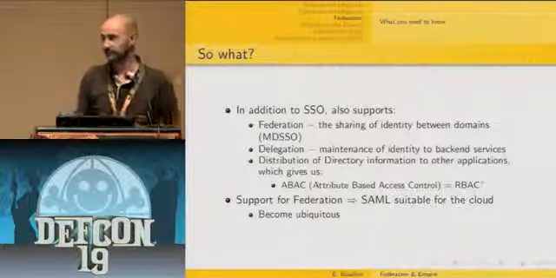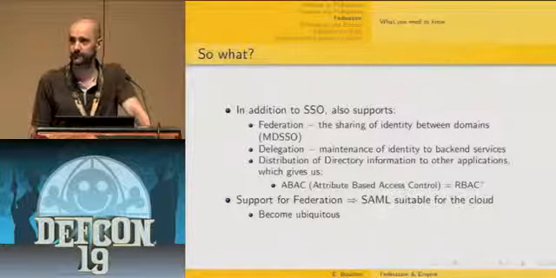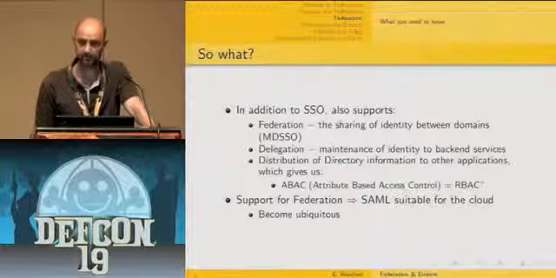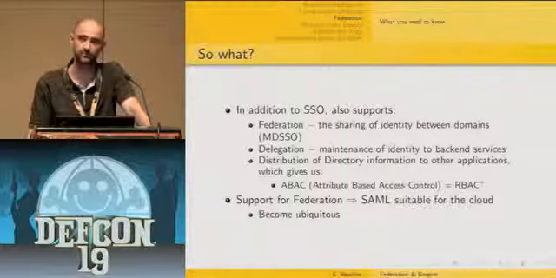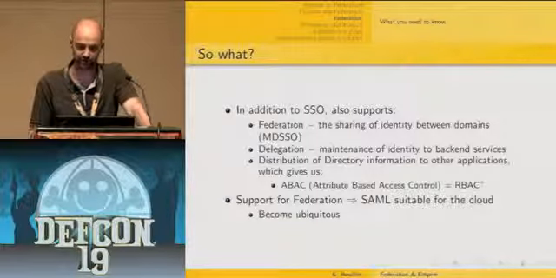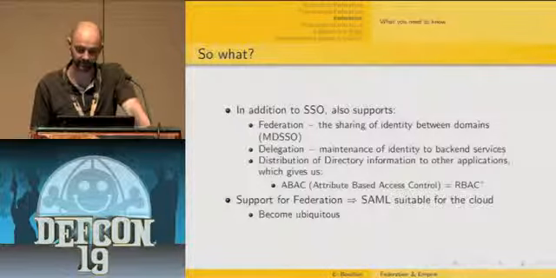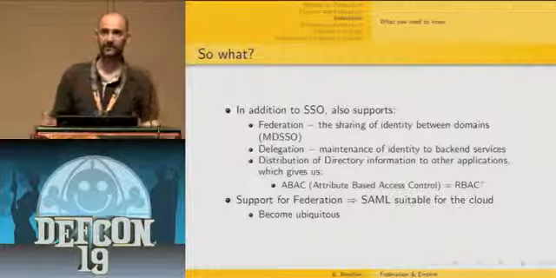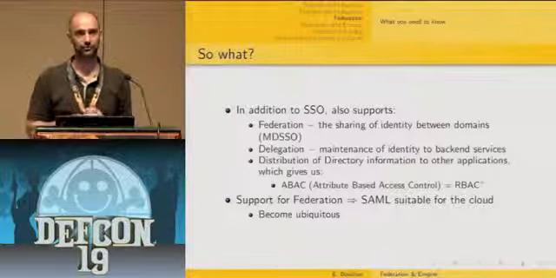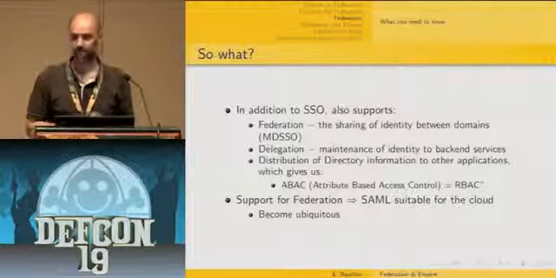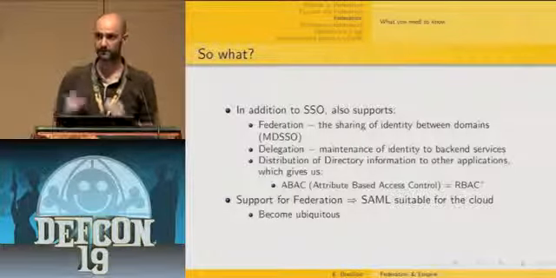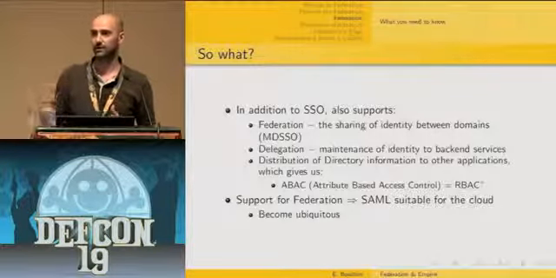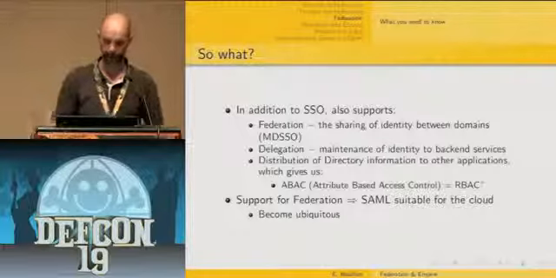The main idea is that it supports federation, that is the sharing of identity between domains, what they call in the specification the multi-domain SSO issue. It also supports delegation, that's the maintenance of identity to backend services. And also it provides enhanced access control, which we call role-based access control. It provides a finer granularity regarding how you can provide access control to your web applications.